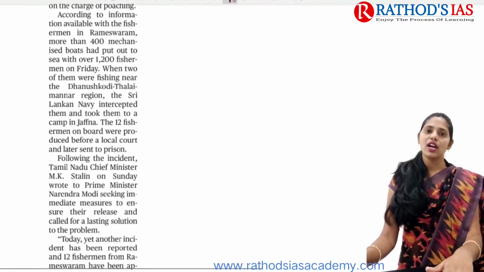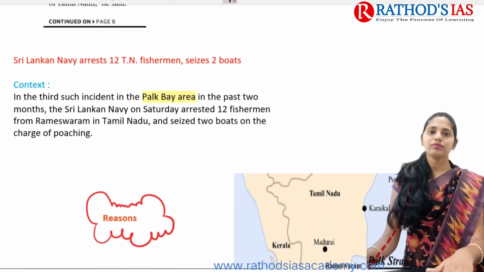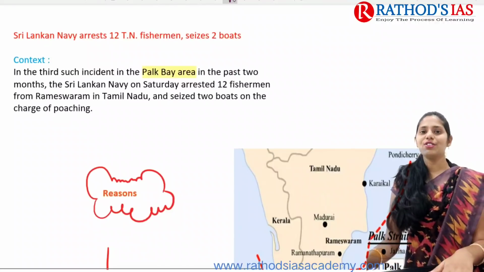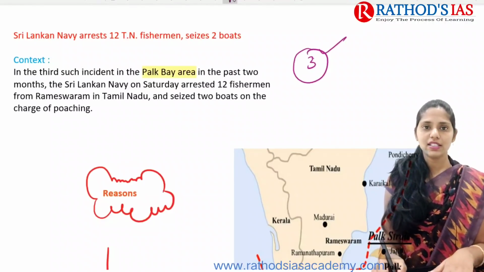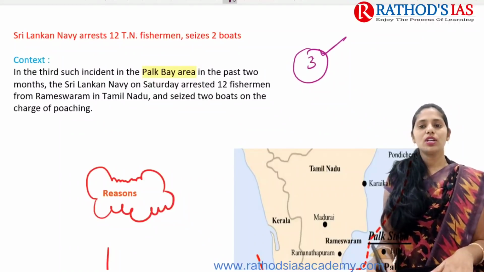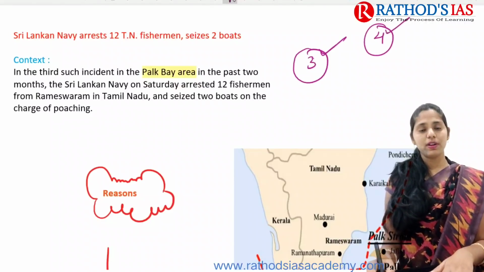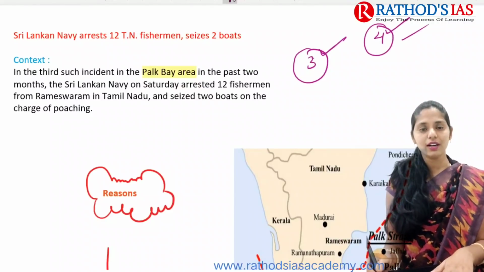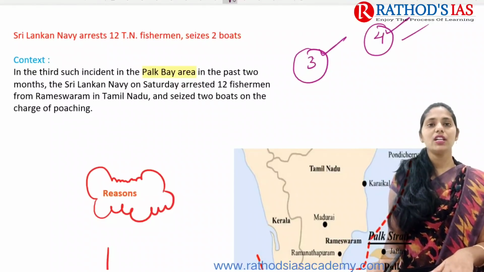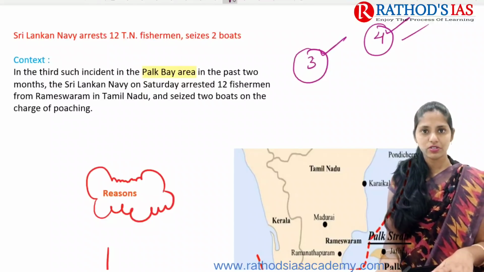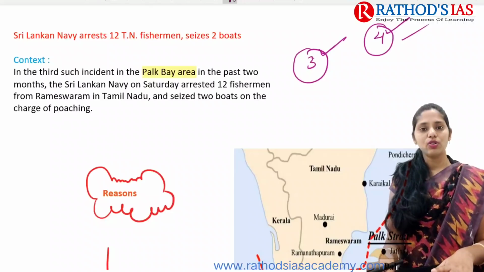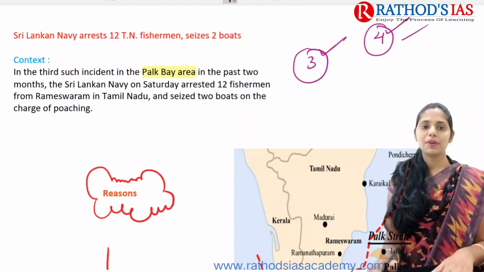Now let us talk about this topic. What is the context? It is the third time such an incident has been seen in the Palk Bay area. Recently, 4 fishermen of Tamil Nadu were even killed by the Sri Lankan Navy, right? Now again, about 12 Tamil Nadu fishermen have been arrested by the Sri Lankan Navy, and 2 boats have been seized.